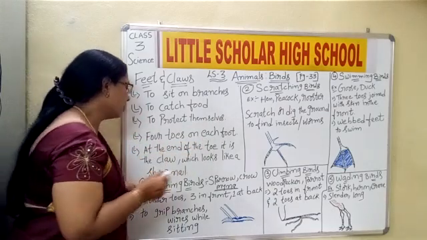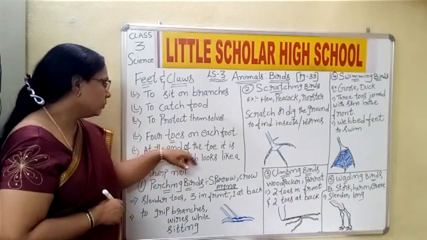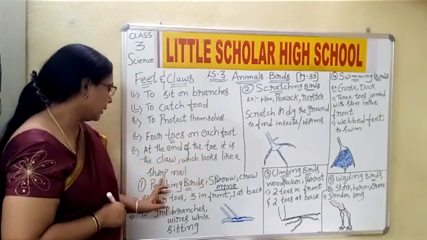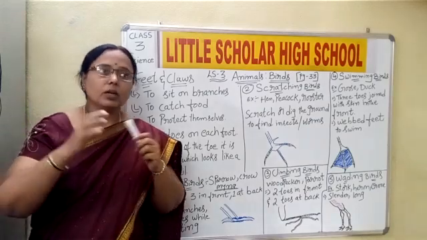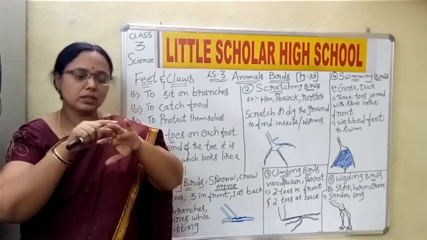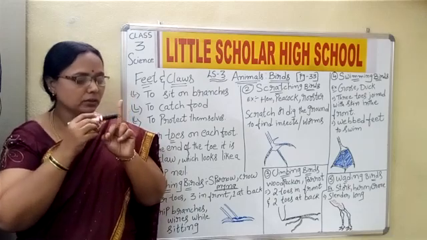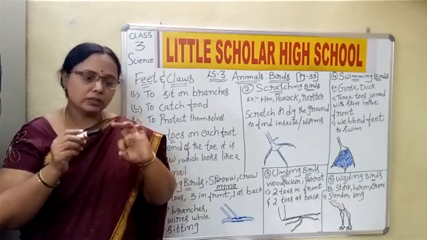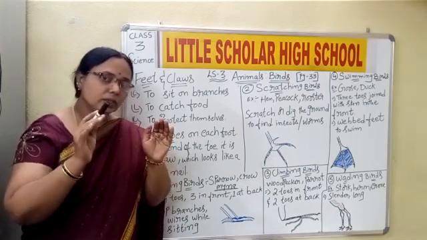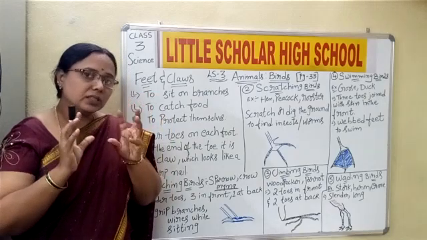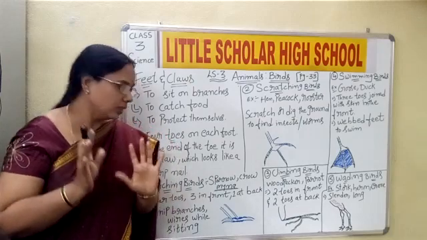Now what do you understand by toes? Four toes on each foot, and at the end of the toe is the claw, which looks like a sharp nail. First let us understand the meaning of a toe. See children, like we have fingers, which are made up of small digits. This single part from here to here is called a digit, and these are the fingers. The fingers are made up of digits. At the end of the feet, even the birds have these toes. Okay children, so toes are nothing but fingers.